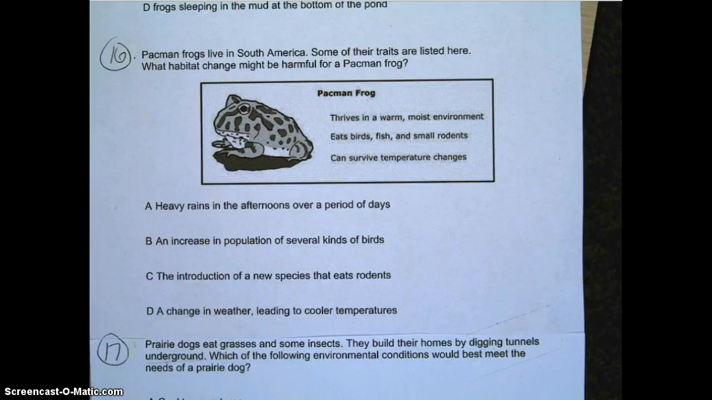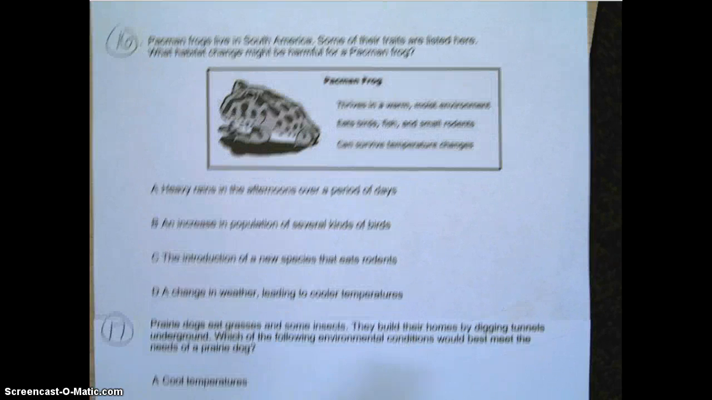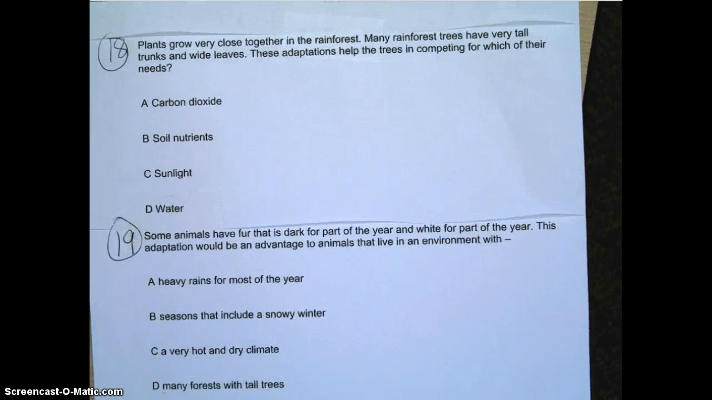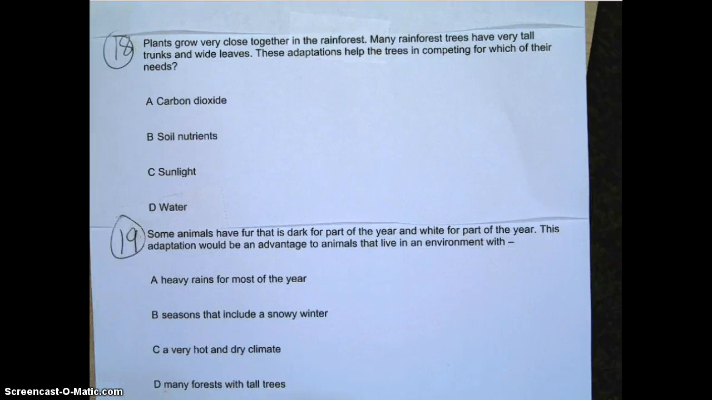Question number 17. Prairie dogs eat grasses and some insects. They build their homes by digging tunnels underground. Which of the following environmental conditions would best meet the needs of a prairie dog? A. Cool temperatures. B. Limited sunlight. C. Soft, loose soil. D. Few plants and trees.